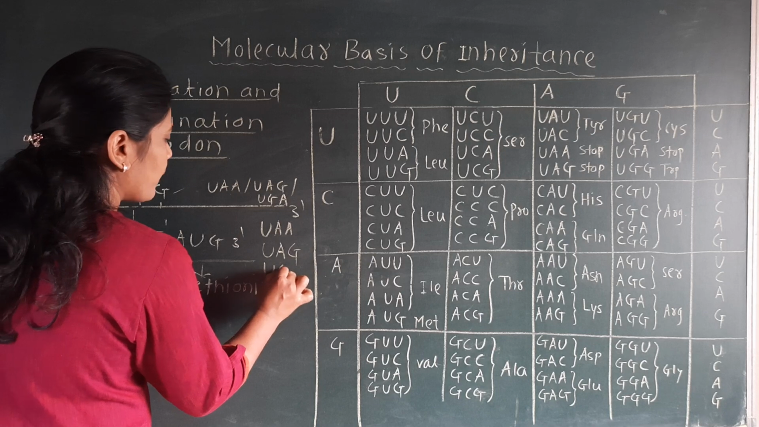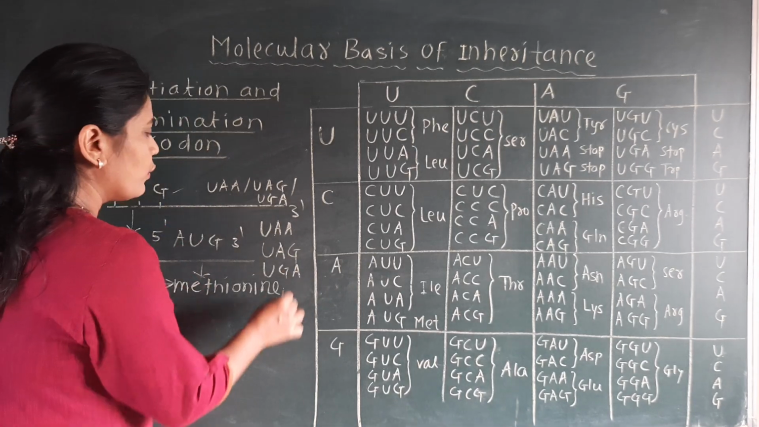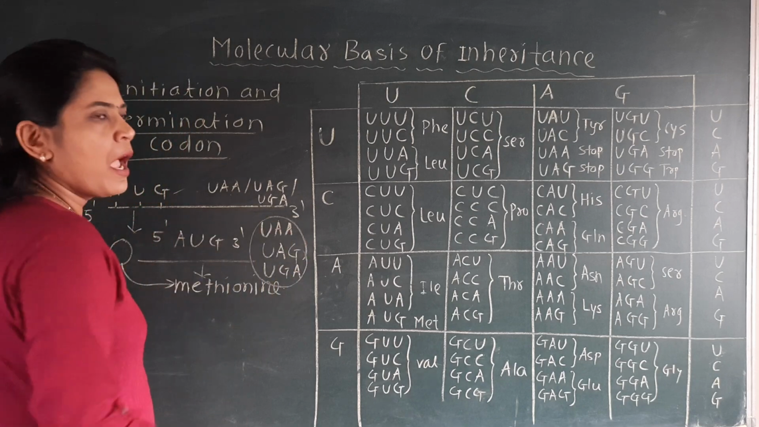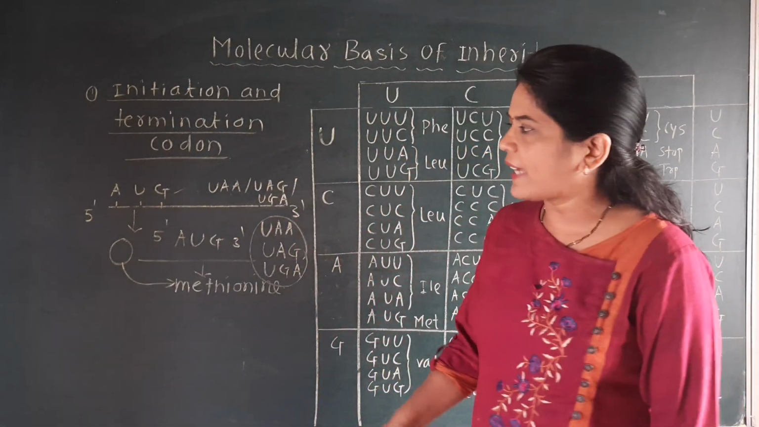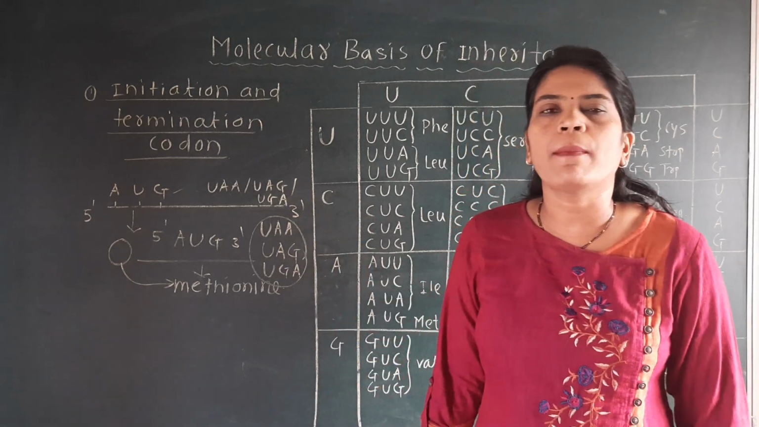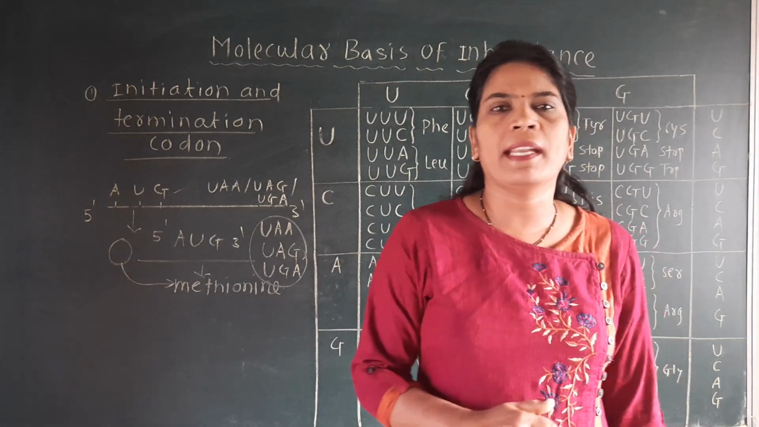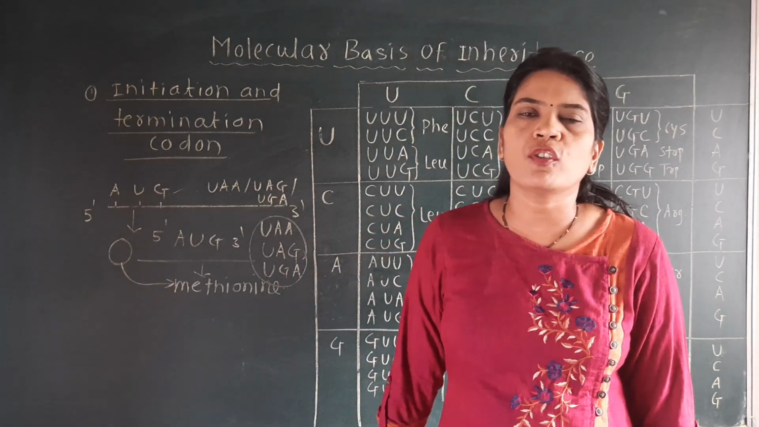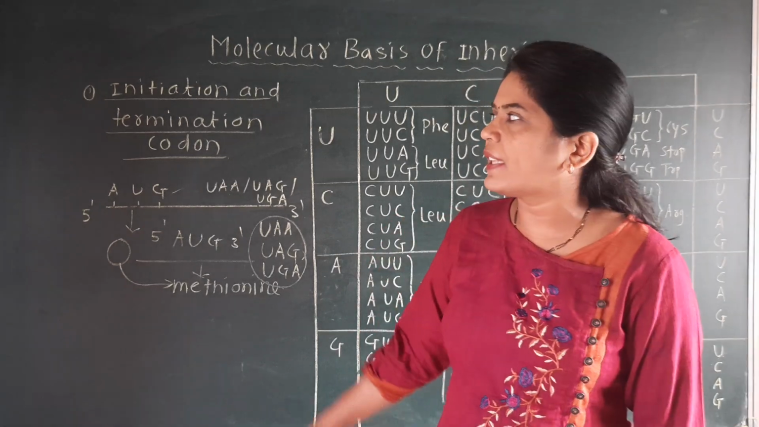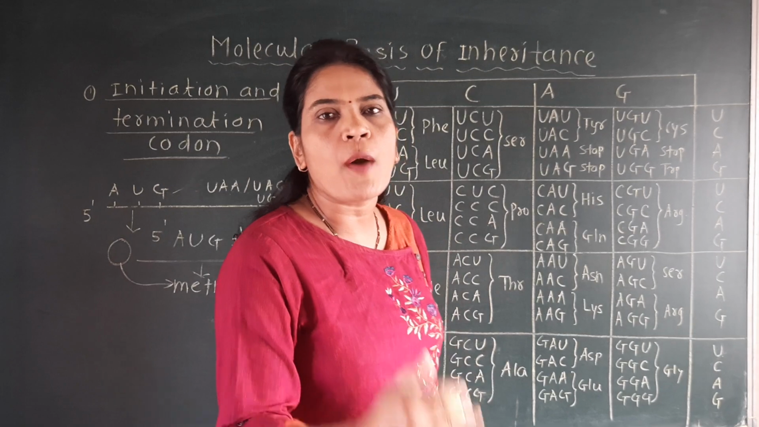U, this G should be taken at the center and the A at the last, UGA. So out of these 3 codons, either one or maybe 3 codons at a time are present at the 3' end, or the last end, of the mRNA, and they terminate the process of protein synthesis. They stop the process of protein synthesis. That's why they are called the termination codon, or also called the stop codon.